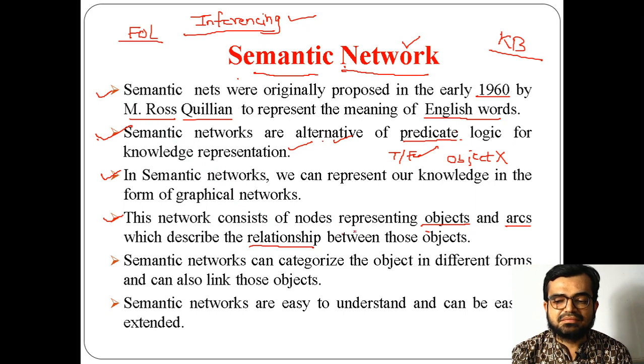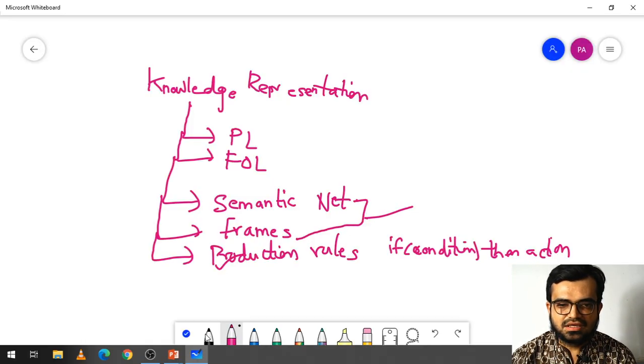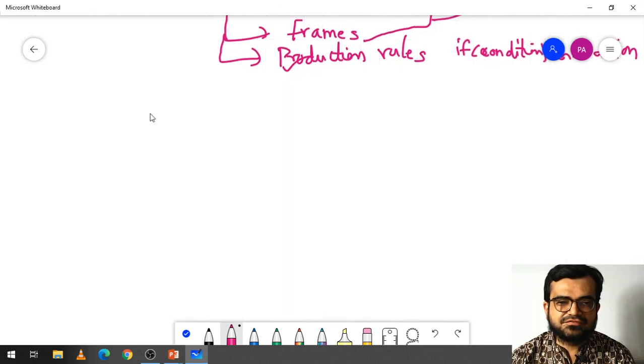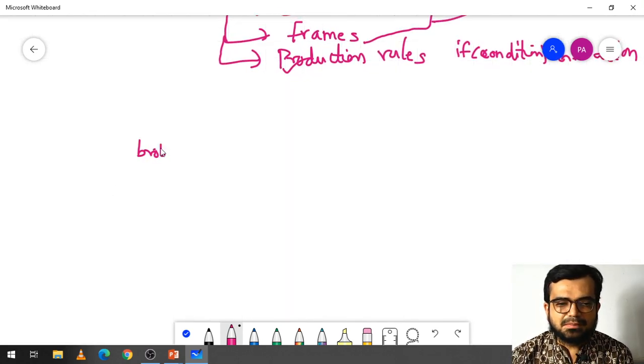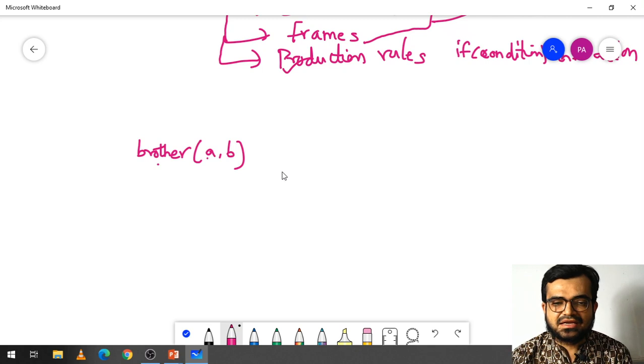Brother of A comma B means A is a brother of B. Now the same thing I can connect as A and B. For example, in first order logic, if I represent brother of A comma B, it means that A is a brother of B. Now if I want to represent the same thing in semantic networks, then I can use A in any shape, either a circle, an ellipse, a square, or a rectangle.